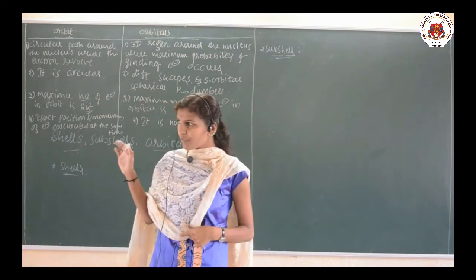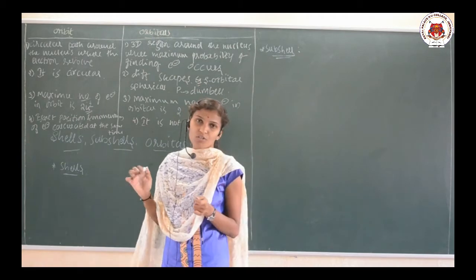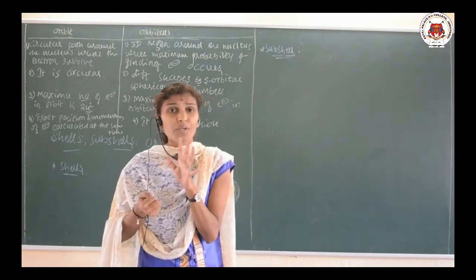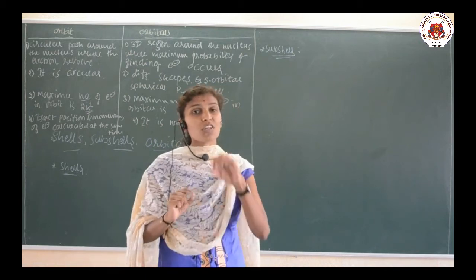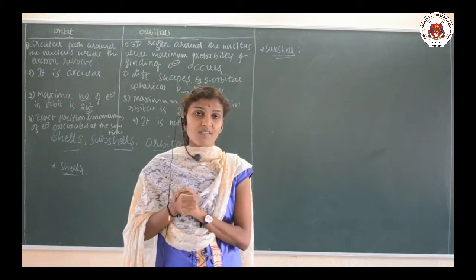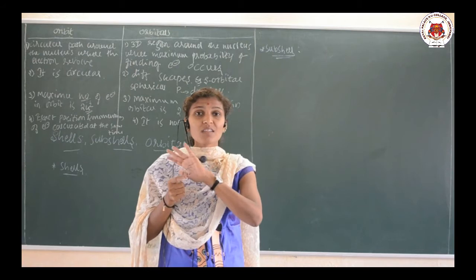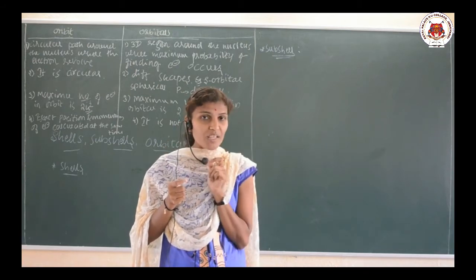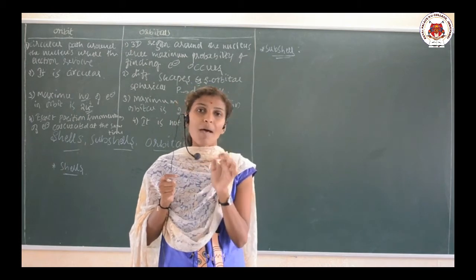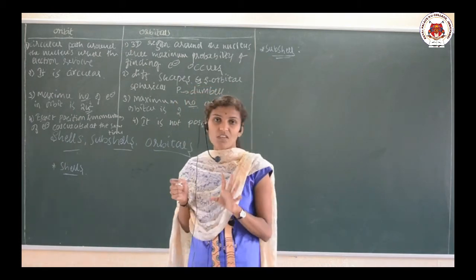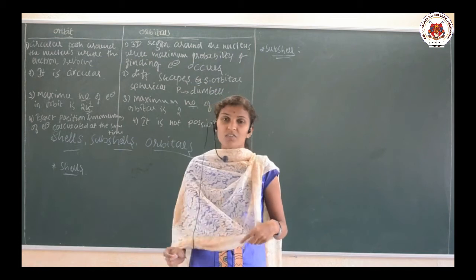So, this is a very important concept. What is orbit? Orbit is the circular path where the electron revolves around the nucleus, while orbital is the three-dimensional space or region around the nucleus where there is a probability of finding electrons. Clear? This is the first point.